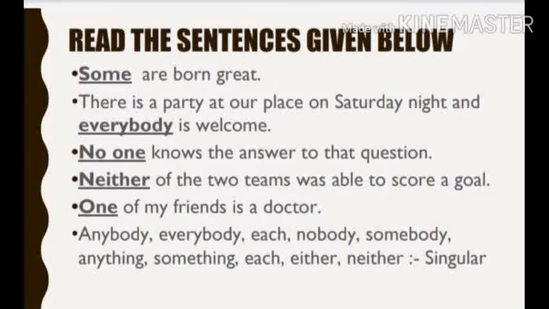I have mentioned some of the indefinite pronouns here: anybody, everybody, somebody, nobody, each, either, neither, nothing, something. With all these pronouns, we have to use a singular verb.